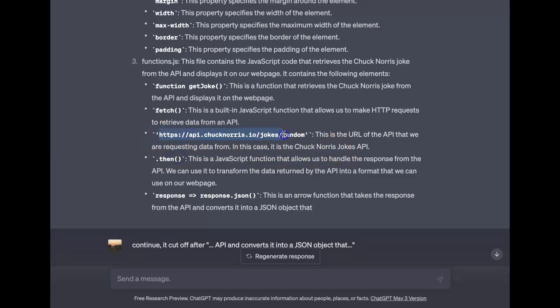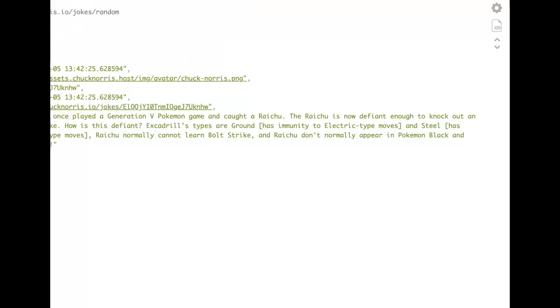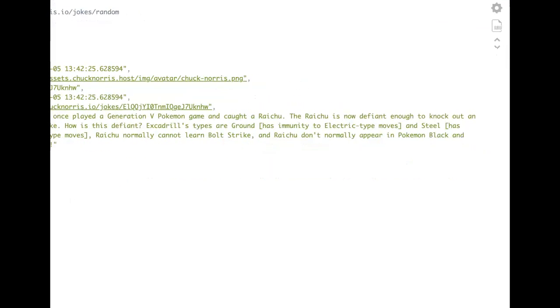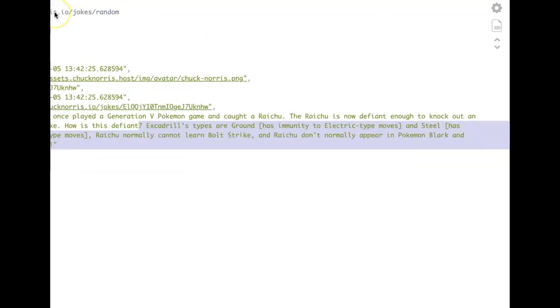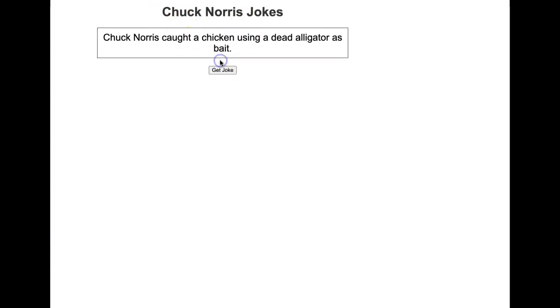So this is a real website that will, if we copy and paste, give us an API looking type of page, you see. And that's basically what we're getting, and we're grabbing this value that you see down here. Well, it's stretched out now, but that value is the joke, and we're placing that inside our web page. Once it grabs it and we press the get joke, this is the value.